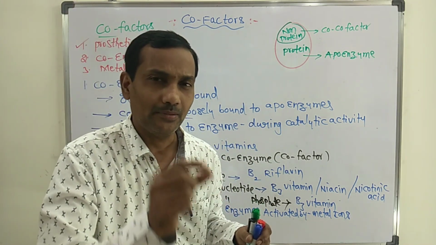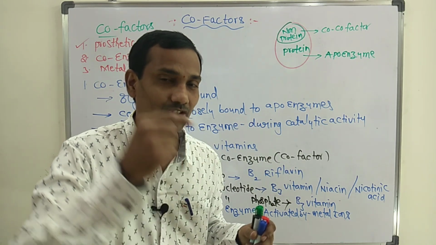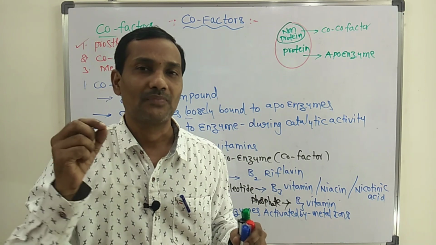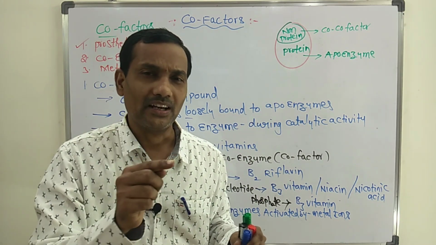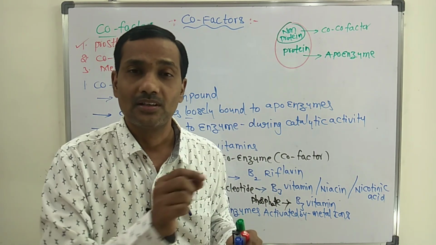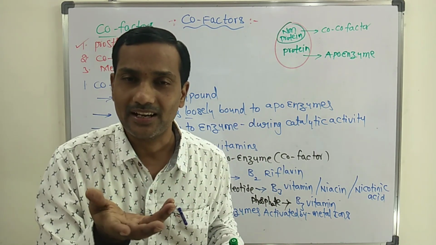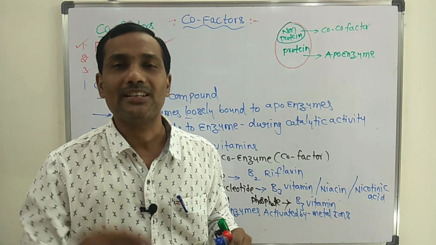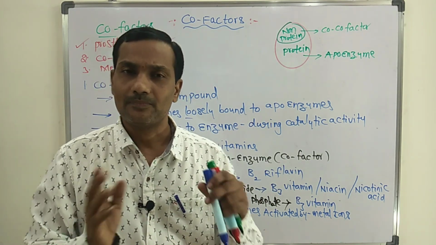At the same time, the same metal ion also forms one or two coordination bonds with the substrate. Metal ions activate various different types of enzymes. Some enzymes without metal ion can't perform their activity, because metal ion is also a type of cofactor.